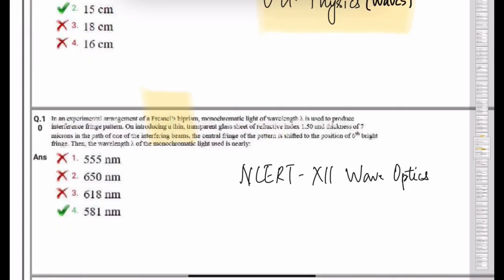Next, Fresnel biprism, monochromatic light wavelength. This is a simple numerical question from NCERT wave optics. So here also you will find that most of the questions are from wave optics. Either they are from NCERT level or from first year physics.